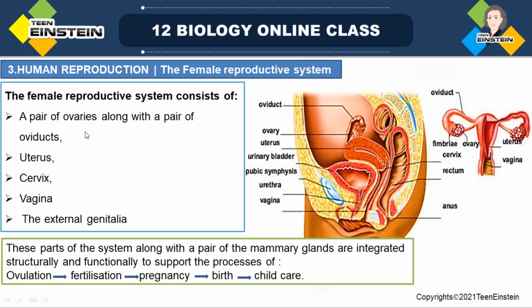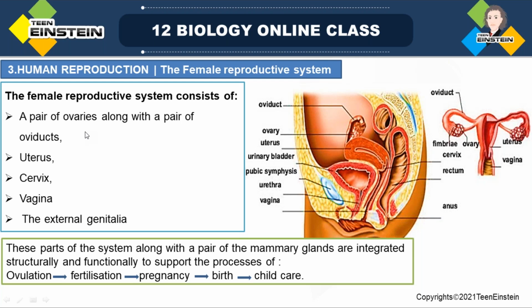Parturition means giving birth. During parturition also, it works in different ways. So from conception, growth, the pregnancy period, then parturition, giving birth, through all these times the female reproductive system works in different ways.